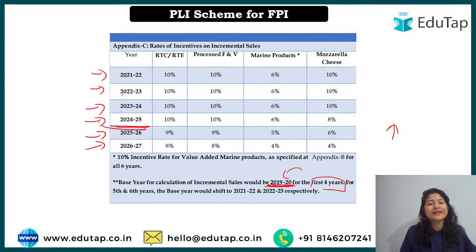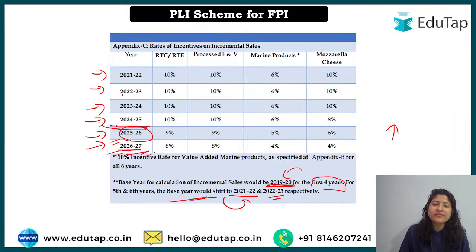Then what will happen for the next 2 years, the 25-26 and 26-27 periods? For that, the base year will be shifted to 21-22 and 22-23. For the year 25-26, the base year will be 2021-22, and for the year 26-27, the base year will be 22-23. Again, base year means the comparison made of how much actual increase in sale has been done, because on that basis only you will get the incentive. That will be taken care of by making a comparison.